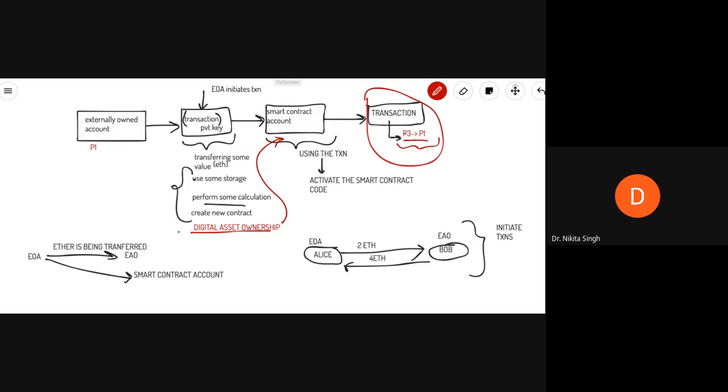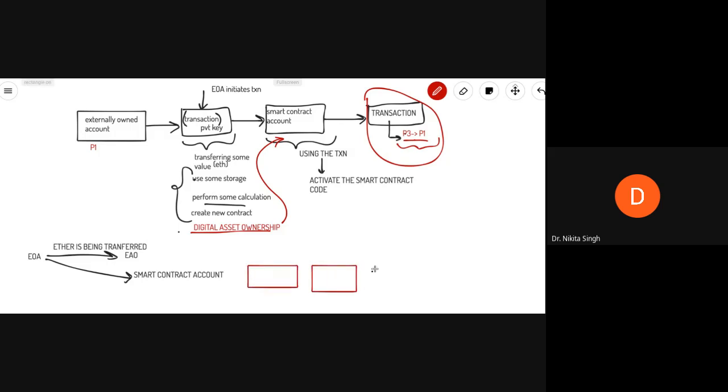Therefore, any action that occurs on the Ethereum blockchain is always set in motion by transactions that are fired from externally controlled accounts. When you have a blockchain built on Ethereum, there will be multiple transactions recorded inside it.